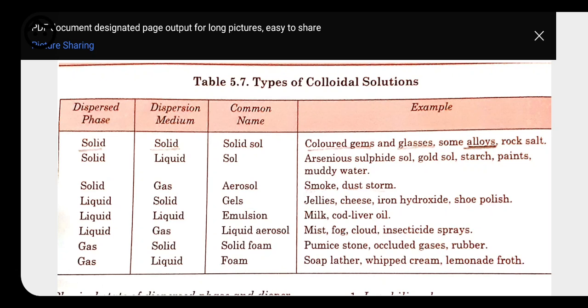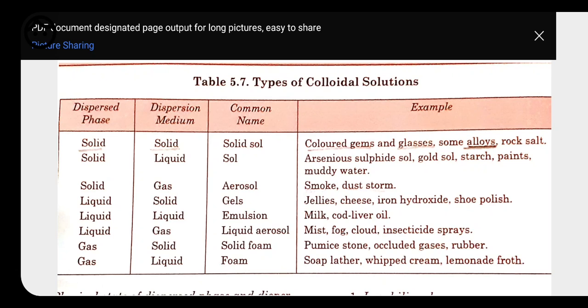Now, today we will be having types of colloidal solution on the basis of the different dispersed phase and dispersion medium. We know that in colloids, like true solution, we are having solute and solvent, but for colloid, we are calling it dispersed phase and dispersion medium, where dispersed phase is the substance which is in a lesser amount, and dispersion medium is the substance which is in greater amount, and combination of these two will give rise to colloids.